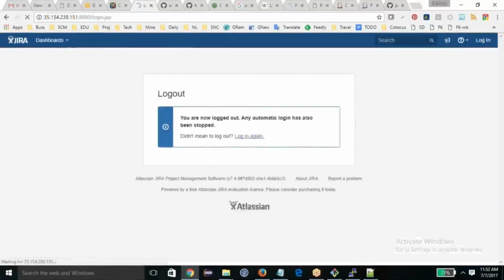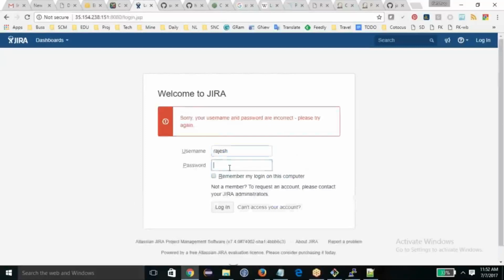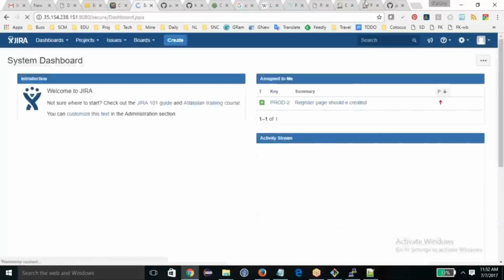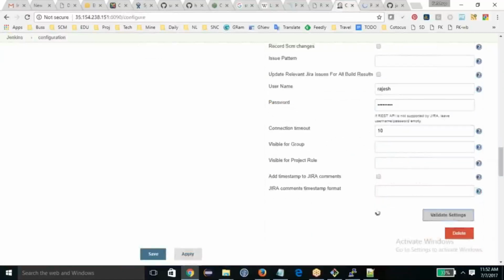I think admin, Rajesh, 123. So I need to inform Jenkins the password is this one. Now validate settings. It's a success.